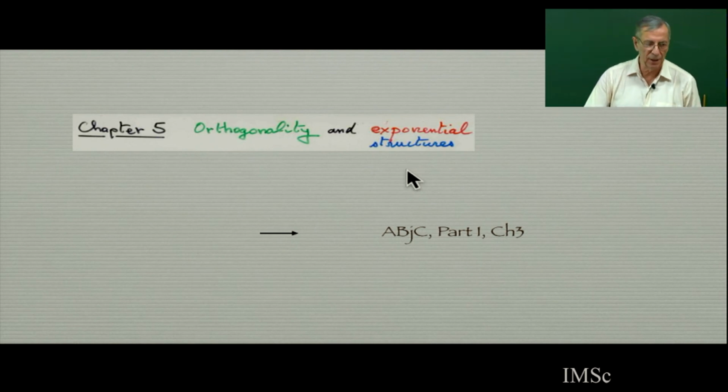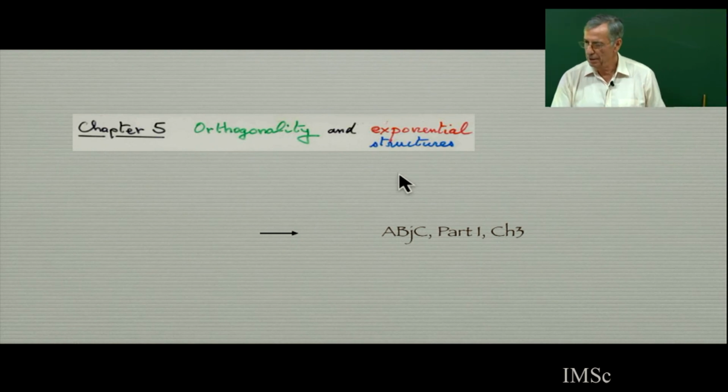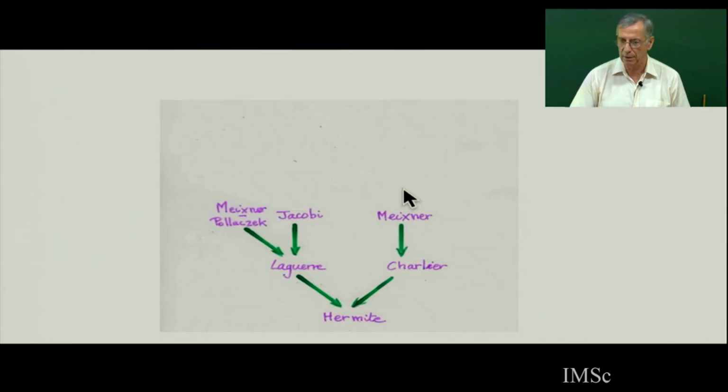So in chapter 5, with this relation with exponential generating function, we will interpret this 6 classes of polynomial. This is the Hermite, you see. This is the Laguerre, this is the Charlier polynomial, Jacobi, Meixner, Meixner-Pollaczek. So what is called the classical orthogonal polynomials are Jacobi, Laguerre, Hermite.